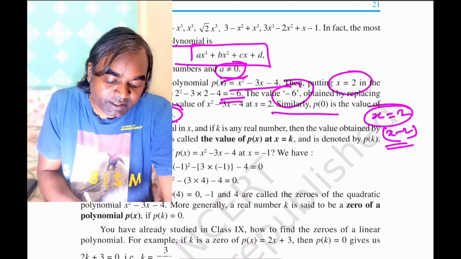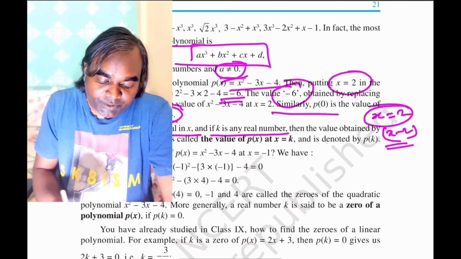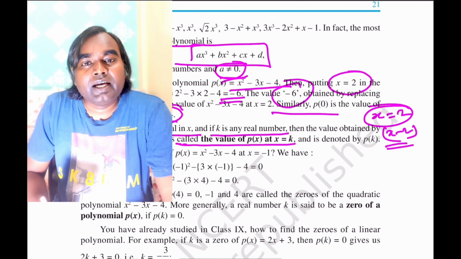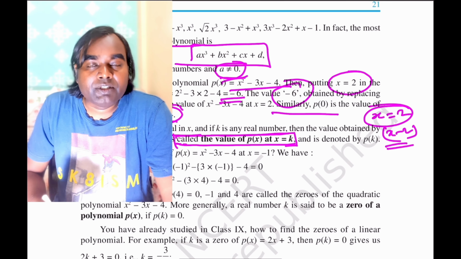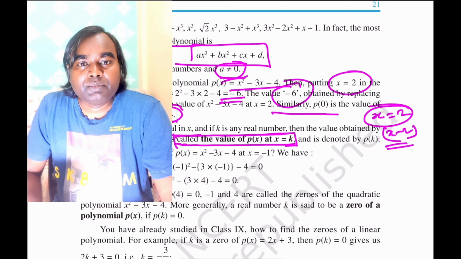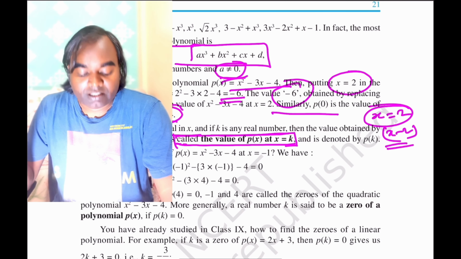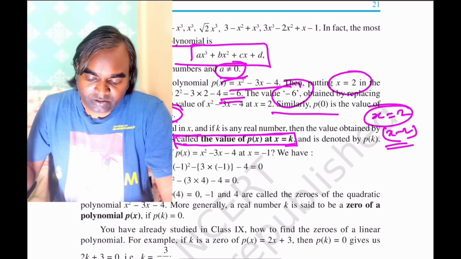Now if p(x) is a polynomial in x and k is any real number, then the value obtained by replacing x by k in p(x) is called the value of p(x) at x = k. So this is the general way of stating it. That means if you want to get the value of the polynomial for any given real number k, we call it the polynomial at x = k, that is p(k). Okay, and it is denoted like this.